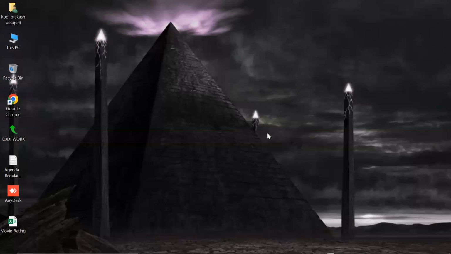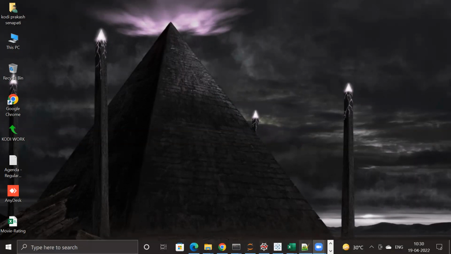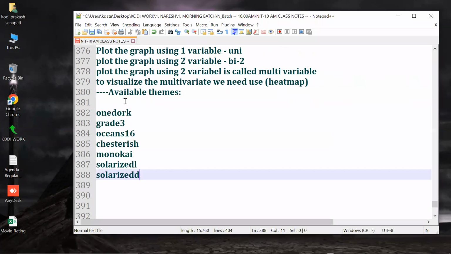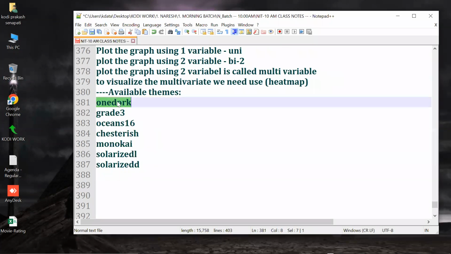The look and everything is so nice. So these are the themes. How many themes do we have? One Dark, Grade3, Ocean, Chesterish, Monokai, Solarized, and all those things, right? So now let's do all these things.